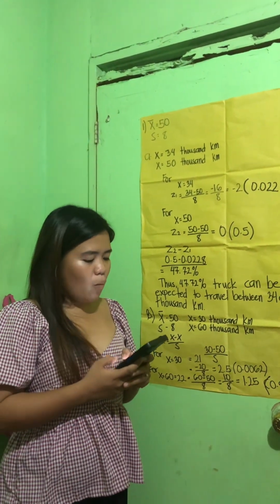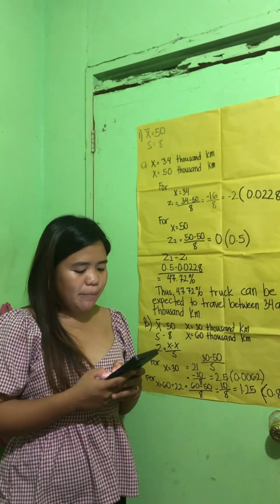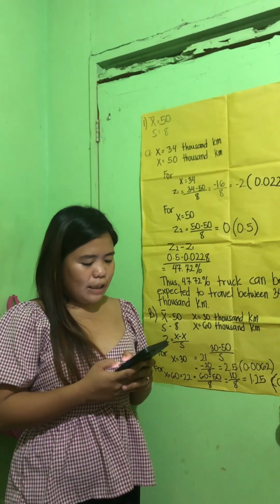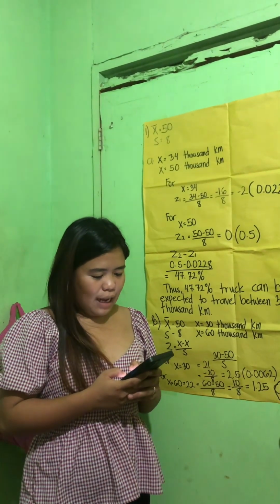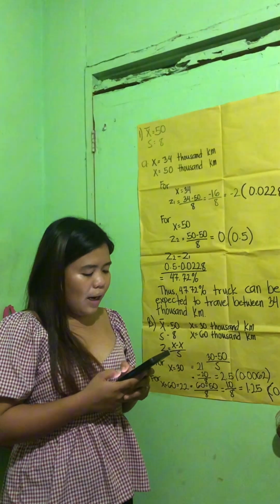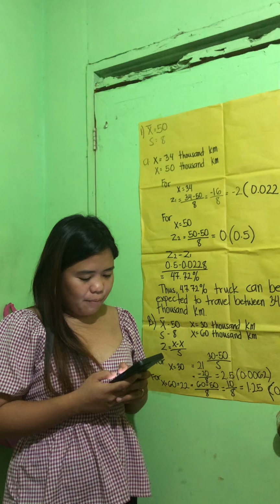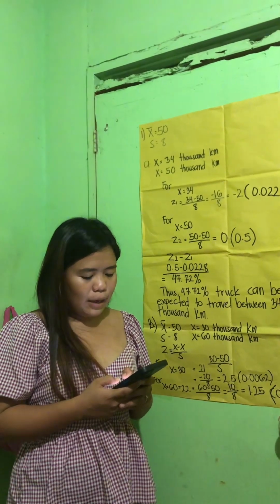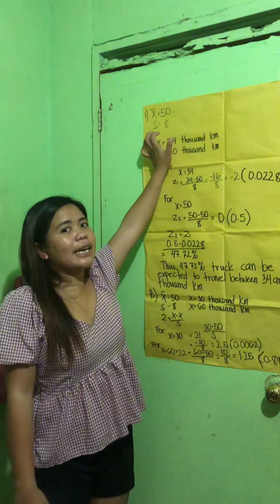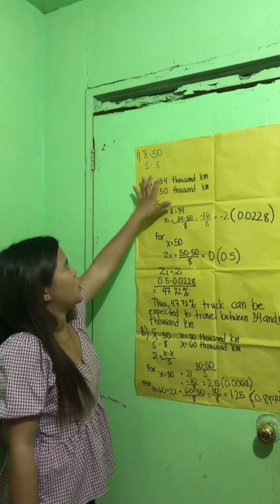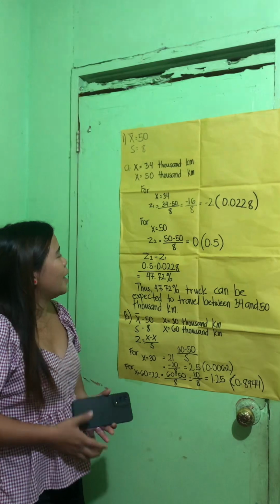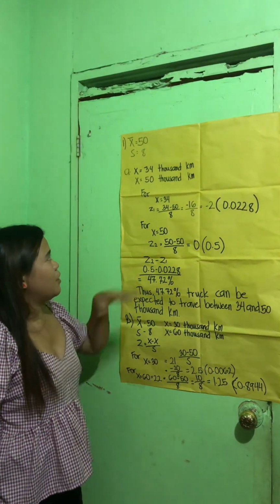Number one: a trucking company determined that the distance traveled per truck per year is normally distributed with a mean of 50,000 kilometers and a standard deviation of 8,000 kilometers. A, what portion of trucks can be expected to travel between 34,000 and 50,000 kilometers in a year? To get this, we have the mean of 50 and the standard deviation of 8. Given are 34,000 kilometers and 50,000 kilometers.